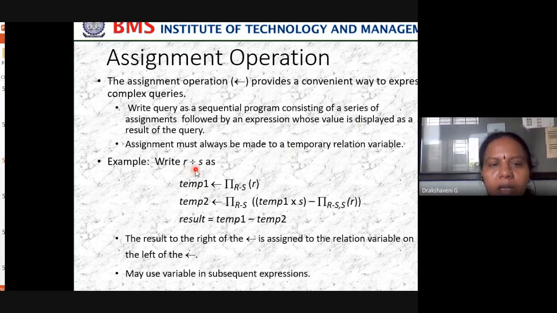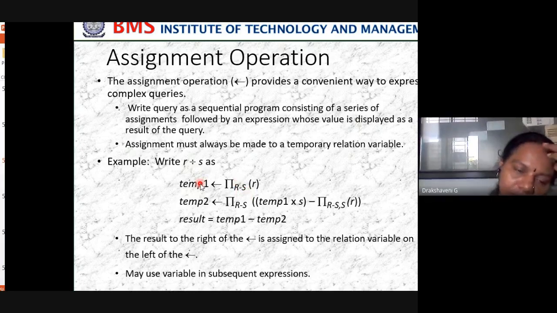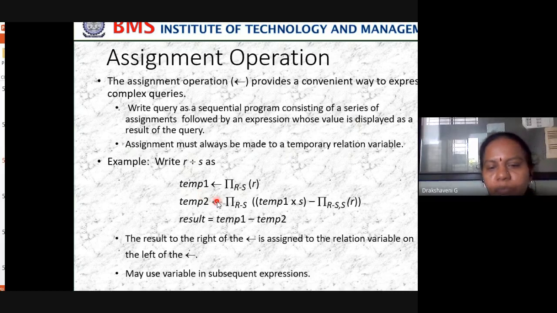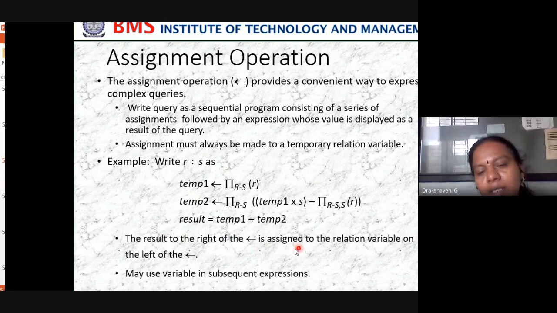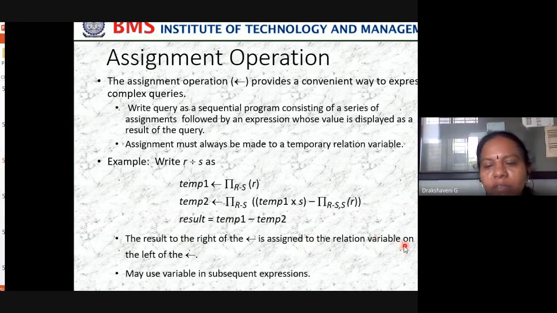So something like this: we have done the division operator. So what are we doing? Assigning. This we are assigning to one temporary variable, temp1. The other relation we are assigning to temp2, and the subtraction of these two will be the result, which we store in result. This is what is called the assignment operator. The result of the right side is assigned to the relation variable on the left. This is the value assigned to temp2, and this is the value assigned to temp1.